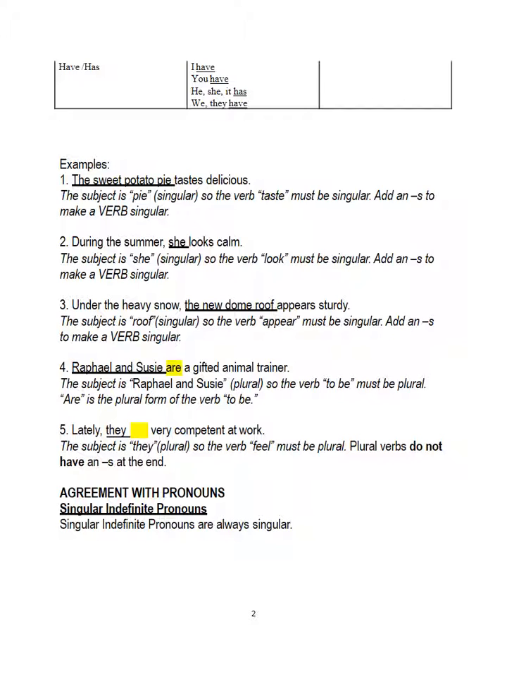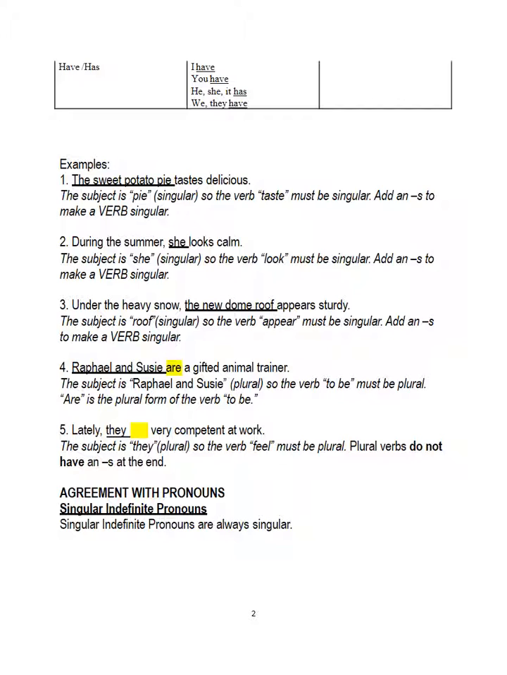Remember, "under the snow" is a prepositional phrase, so it must be crossed out, and so your subject and verb will not be in that. And looking back at sentence 2, "during the summer" is a prepositional phrase. You cross that out, so your subject and verb will never be in that. So back at 3: the new dome roof appears sturdy. Roof is one roof, so it is singular.